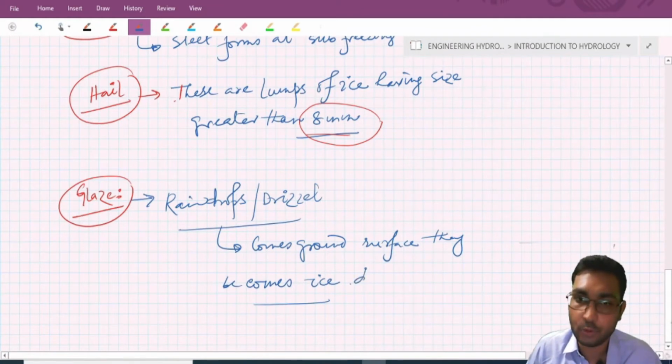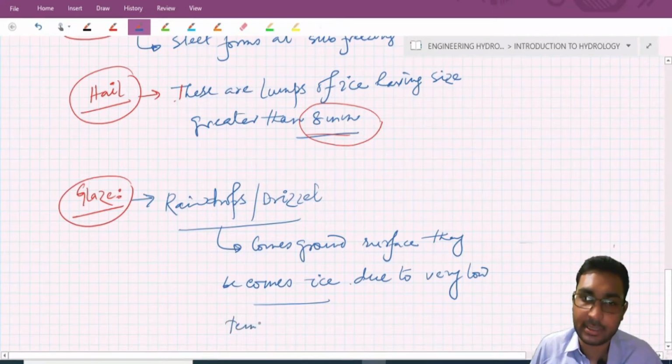Because of the very low temperature of the ground surface.